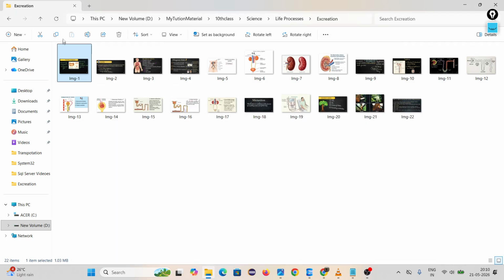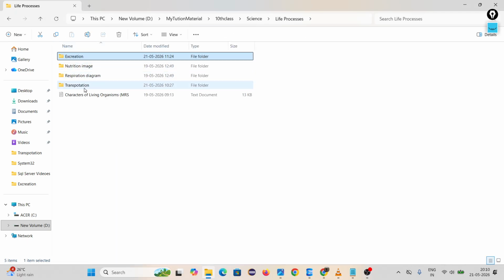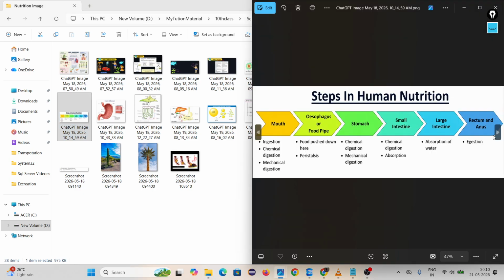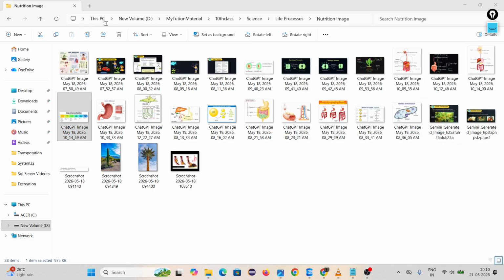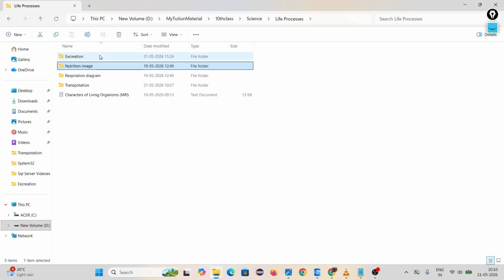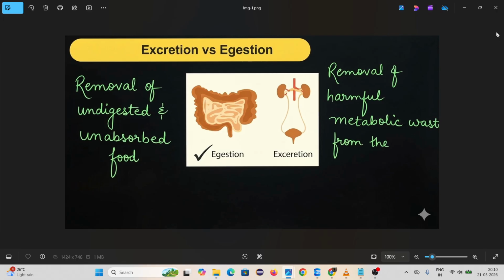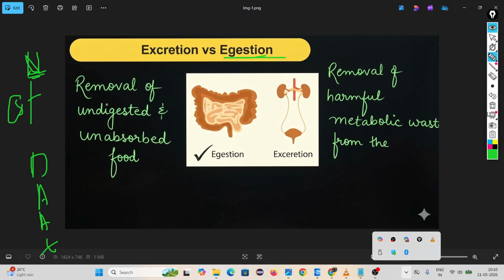Just wait one second. Ingestion. Through ingestion we took food, then digestion, then absorption, then assimilation, then egestion.